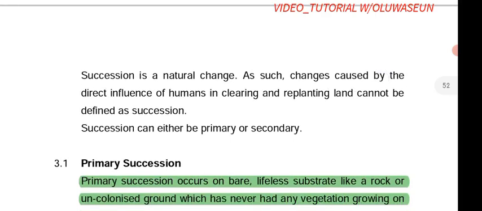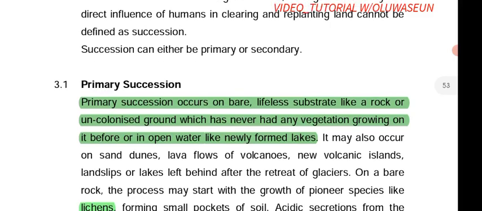Now we have two types of succession. We have primary succession and we have secondary succession. So what is primary succession? Primary succession occurs on bare lifeless substrate like a rock or uncolonized ground which has never had any vegetation growing on it before, or in open water like a newly formed lake.